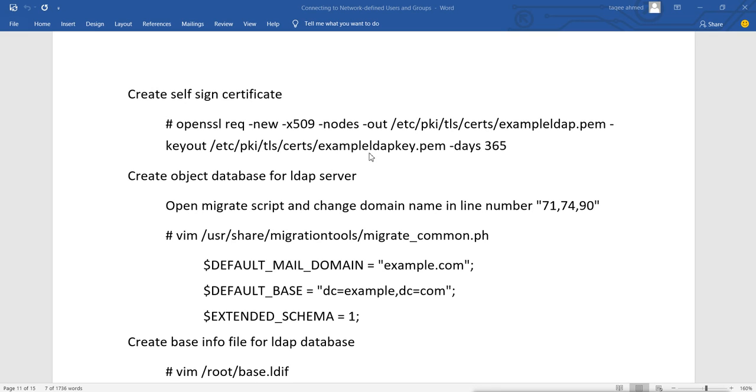Then the key will go into this location with this name. So you have to make sure the name you have given in the file, the same name you will use here to generate the certificate. So we will create a self-signed certificate.